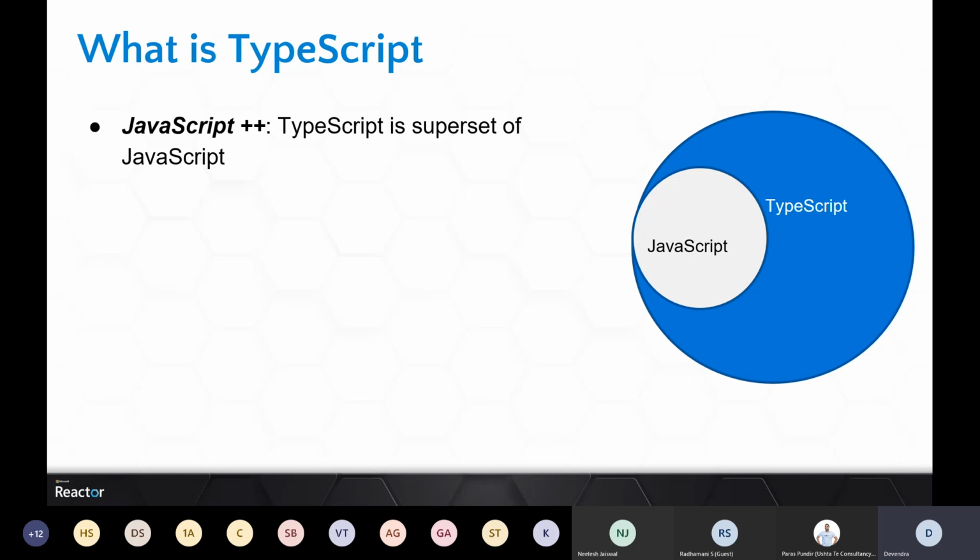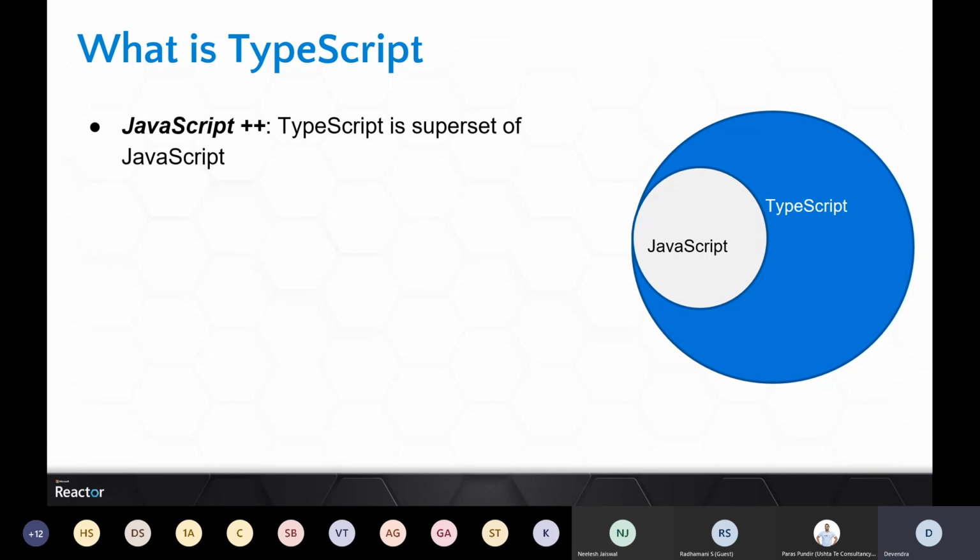That's where it helps. JavaScript initially was started to make your pages a little dynamic, your HTML pages where you were using HTML and CSS. JavaScript was there to make those pages dynamic by adding little functions and all that. And I hope that you all have worked with JavaScript, right?